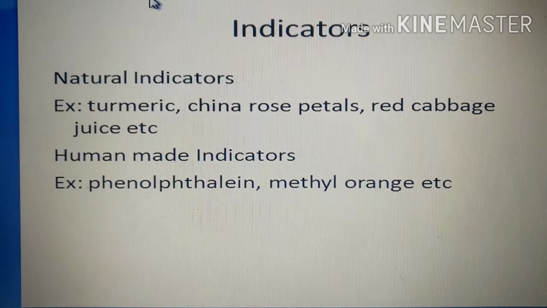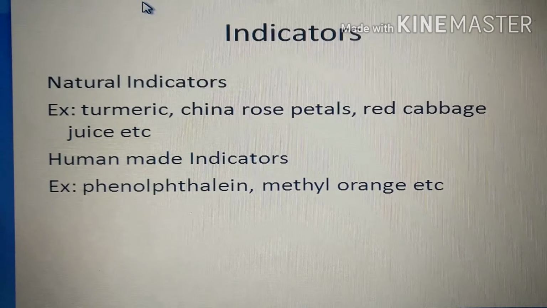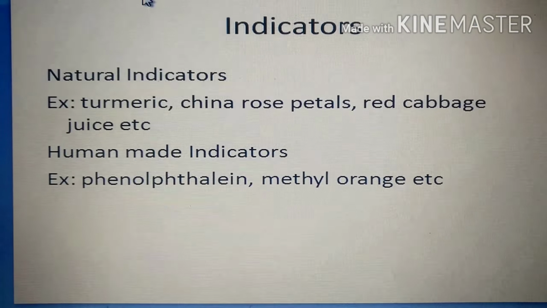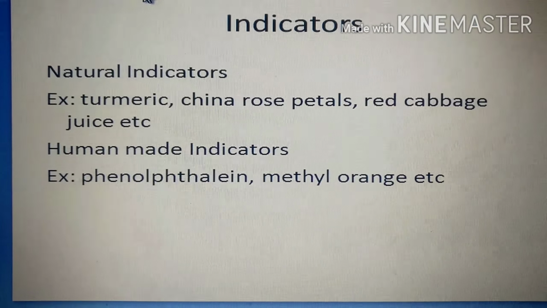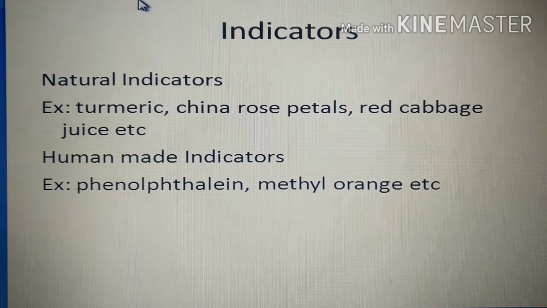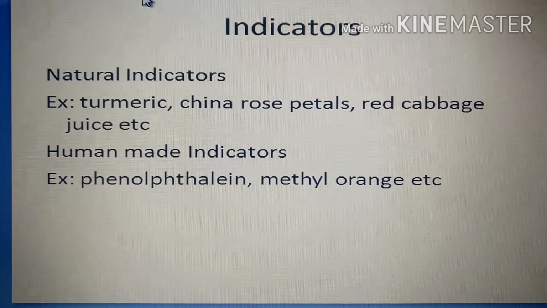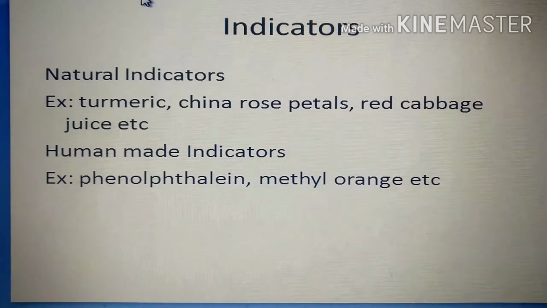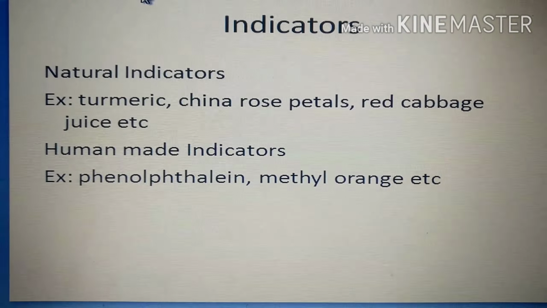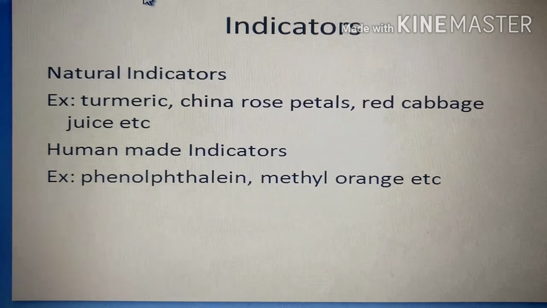Natural means what? It is obtained from nature. What are the examples of natural indicators? Turmeric, China rose, as well as litmus papers, even red cabbage juice, etc. What about human made indicators? They are made by humans. What are the examples of these human made indicators? They are phenolphthalein, methyl orange, etc.